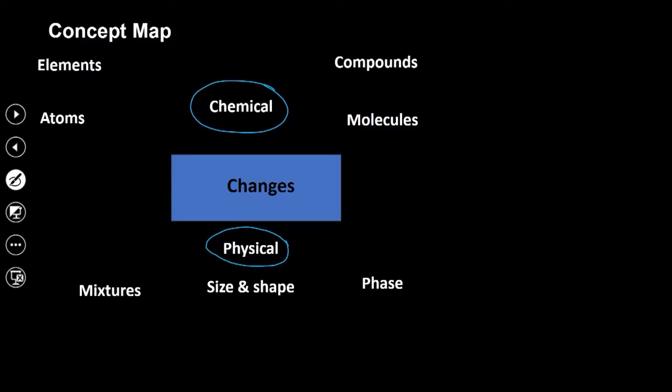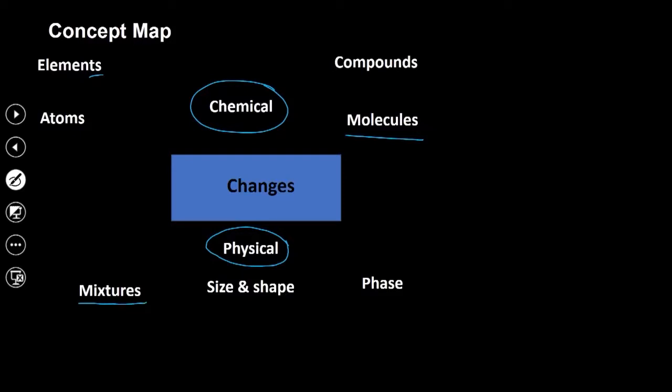We know that matter consists of particles. These particles can either be atoms or molecules, molecules of an element or molecules of a compound, okay? And some of these substances are pure, some are impure. For the impure substances, we talk of mixtures, homogeneous as well as heterogeneous.